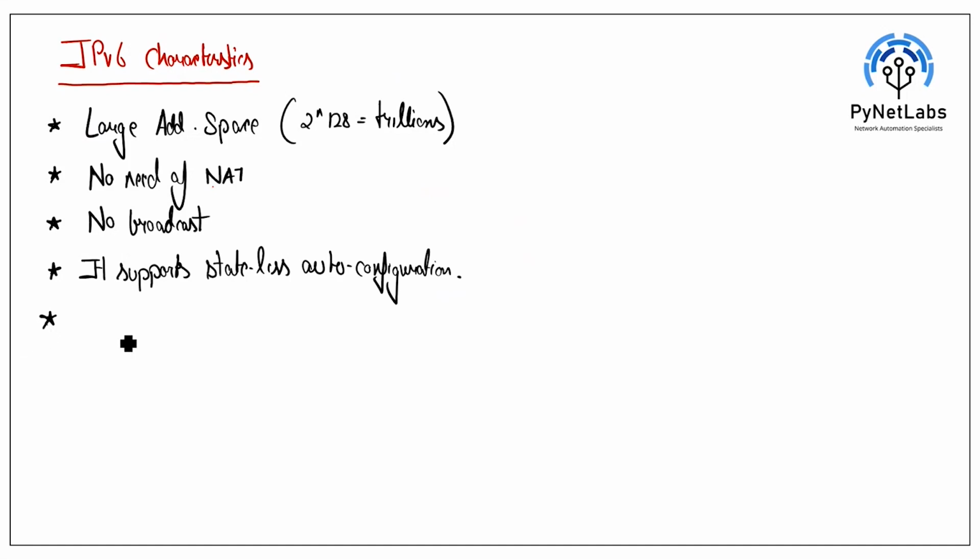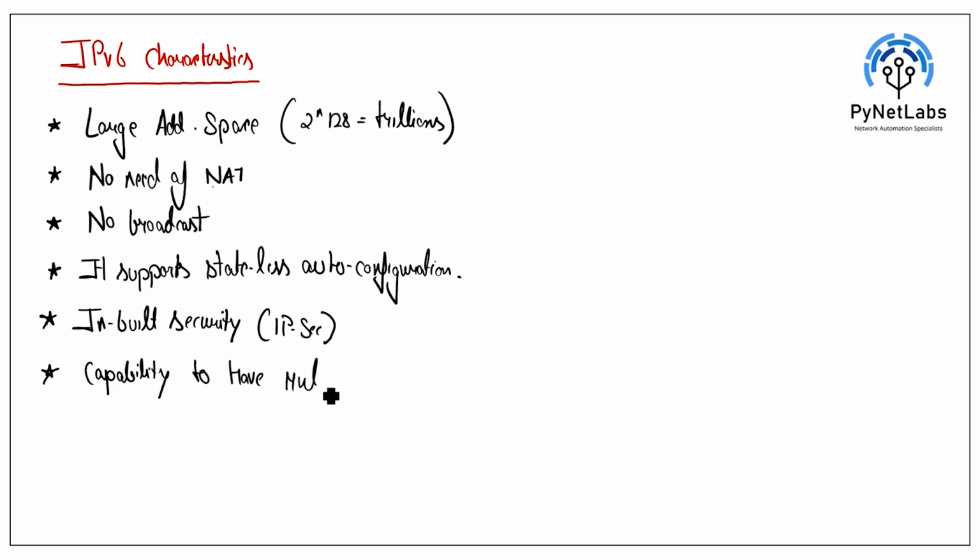Also, we got one feature here, some inbuilt security. Now, when we say inbuilt security, the first thing that comes to our mind is IPsec. So it's pretty much inbuilt in IPv6. And we do have one more thing here: in IPv6, we have the capability to have multiple IP addresses per interface. I'll also explain the same thing when we move to the lab session.